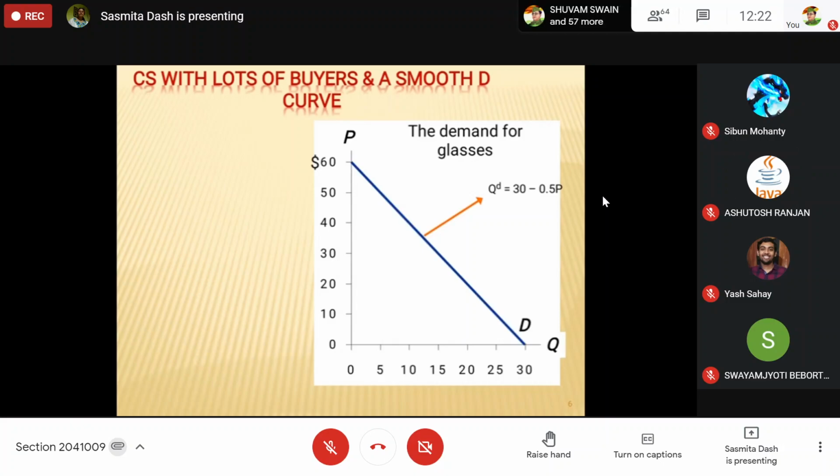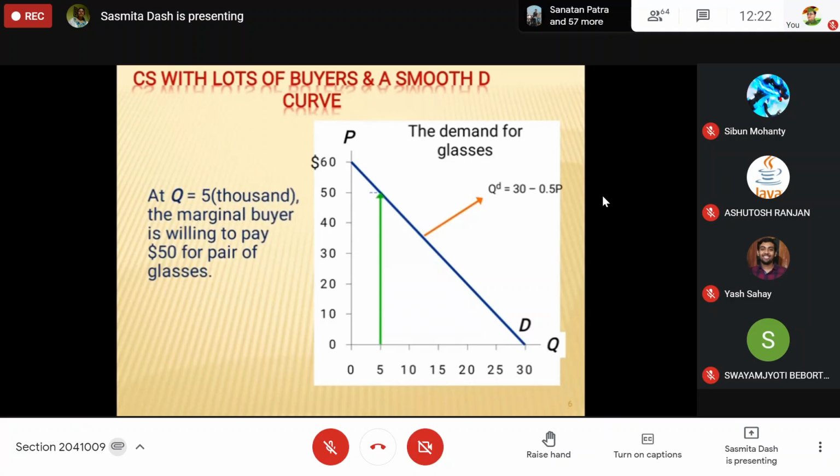Put the QD as 0, then you will get the P, and when you put the P as 0, you will get the QD. I know that there must be some students who still don't know how to calculate this. You need to calculate all these points, especially in this chapter, because otherwise you cannot calculate area.